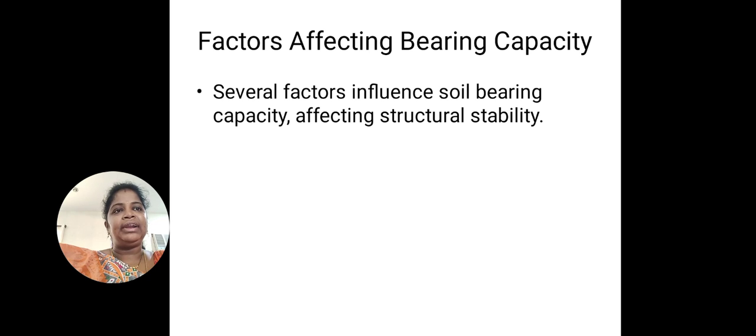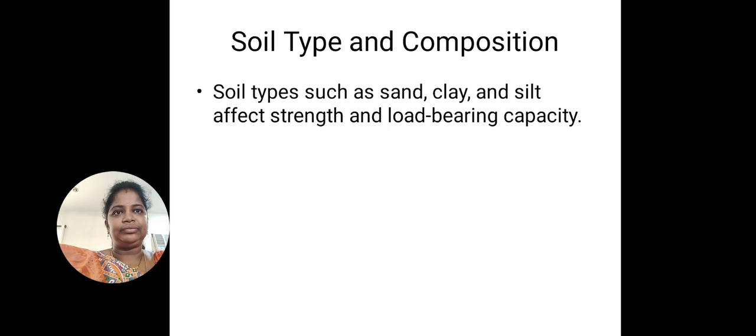So coming to the factors affecting bearing capacity, because bearing capacity plays a very important role in construction, we should be very careful about the factors that affect it. Several factors influence soil bearing capacity. The soil bearing capacity in turn affects structural stability. All these are related: structural stability is related to soil bearing capacity, and soil bearing capacity is influenced by certain factors. Let us see the factors one by one.